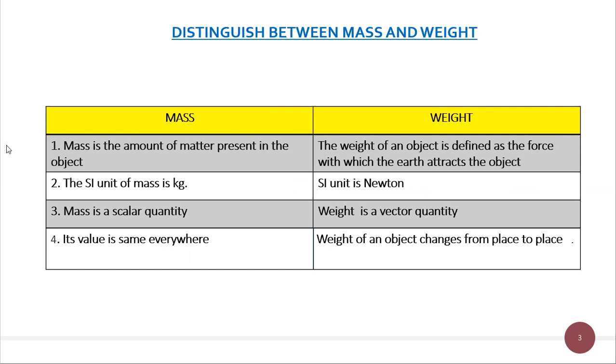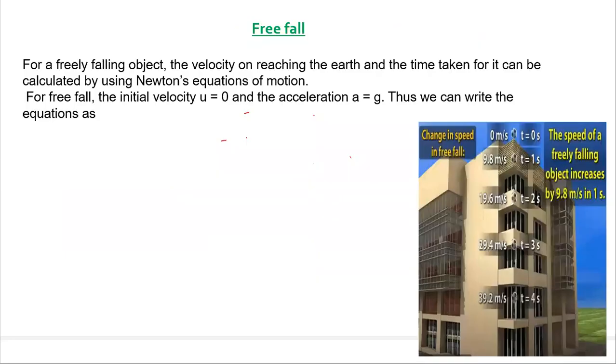Is that clear? Now, let us discuss the next topic, that is free fall. You have already learned last year about free fall. Free fall means if an object is falling freely under the influence of gravity only, then we can say that the object is in free fall, or that is called a free fall.